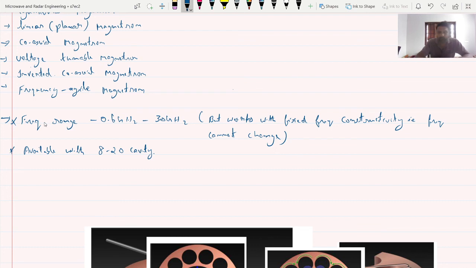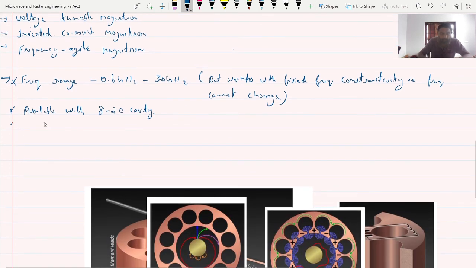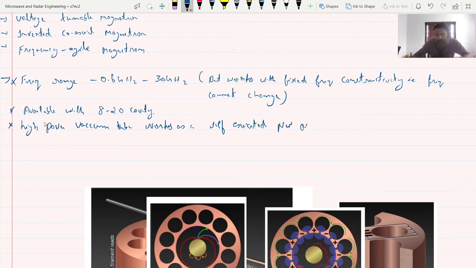As I told you, it is a high power vacuum tube. That also I will write. Already I have written high power vacuum tube. It works as a self-excited microwave oscillator.